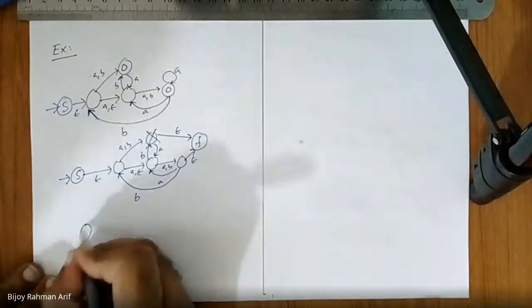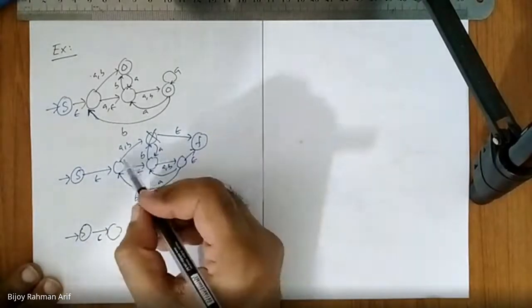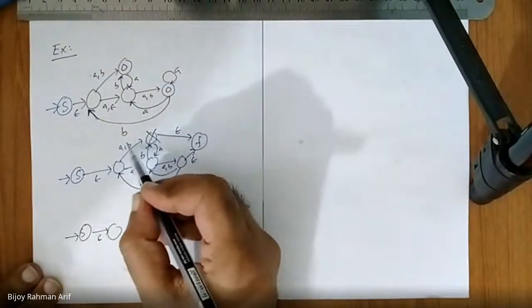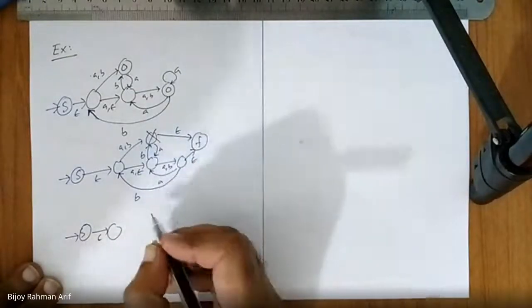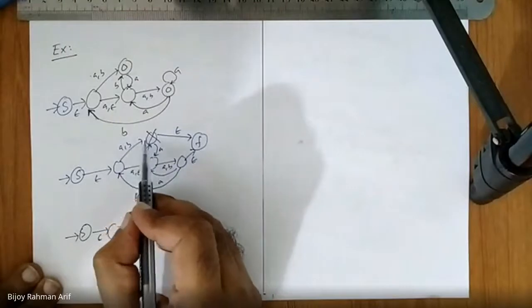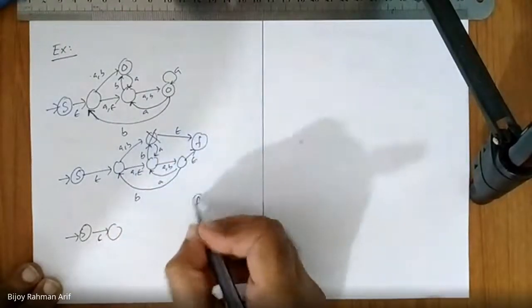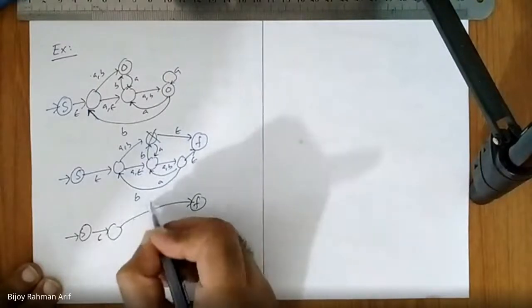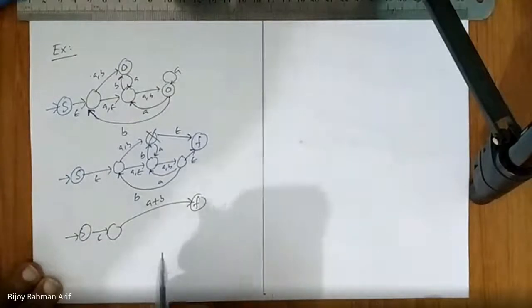So from the start state, seeing epsilon, you have to go over here. So you are going here seeing A comma B. So what is A comma B? A union B. So you are getting A union B, then going here, you can directly go to the final state. So you are removing this part. It would be A union B. That is one. There are many more.